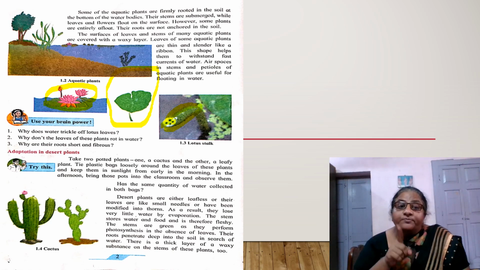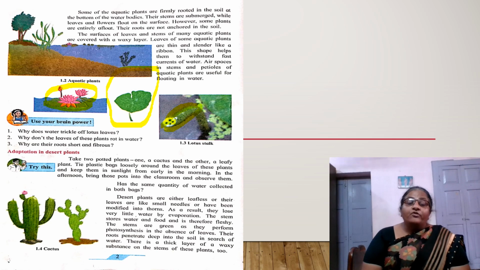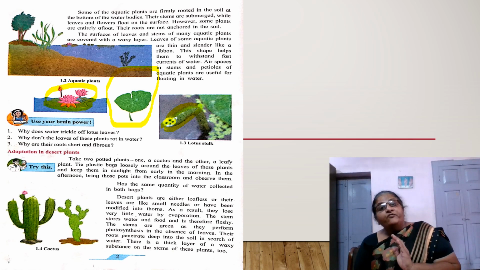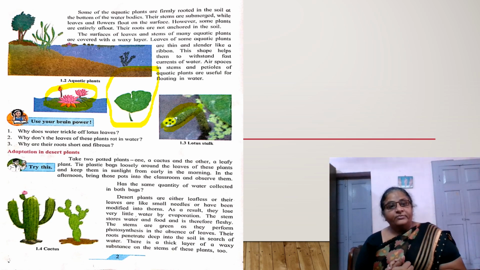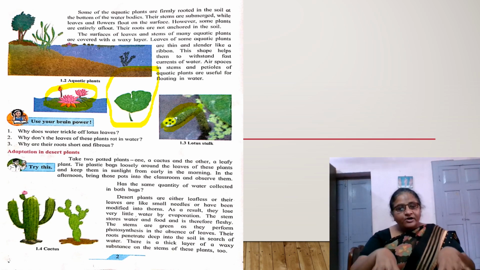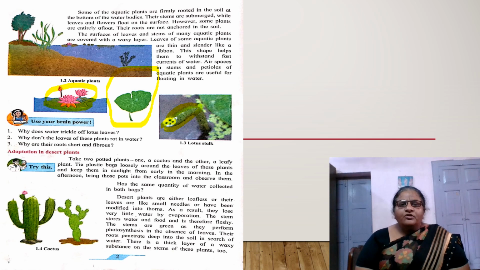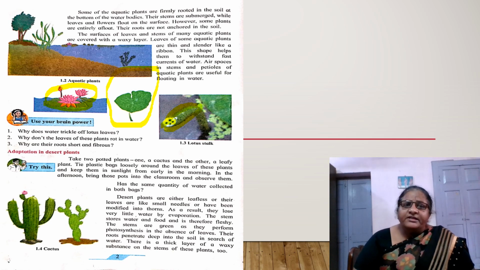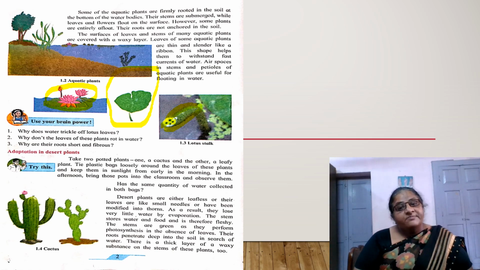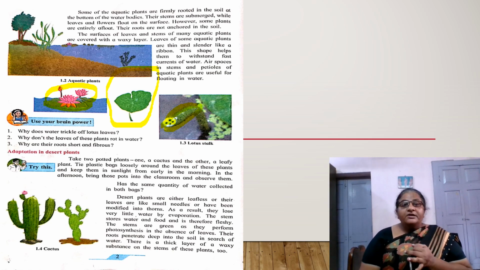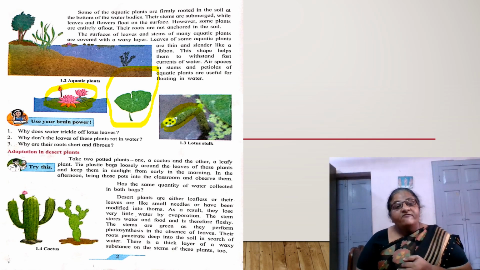As a result, the lotus plant is able to float, or its leaves and flowers are able to float on the surface of water. Some plants are submerged because they have fibrous roots, and because of fibrous roots they get anchored in the soil and remain firm, submerged in the water. So what are the adaptations acquired by the lotus plant? First one, its stem is hollow. It has cavities from inside, so the stem is light in weight. Number two, the leaves have a waxy covering.